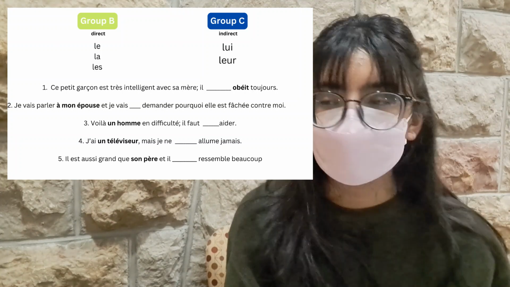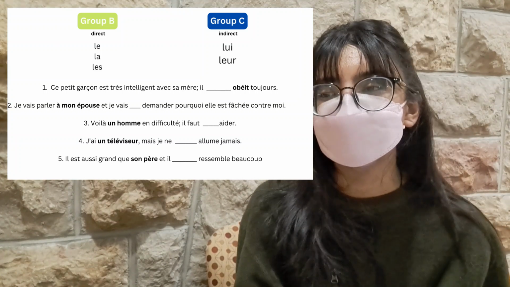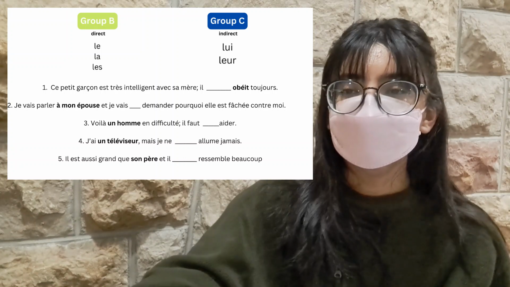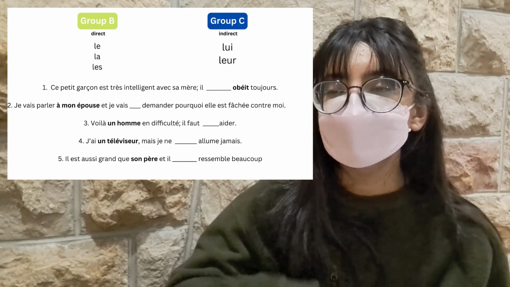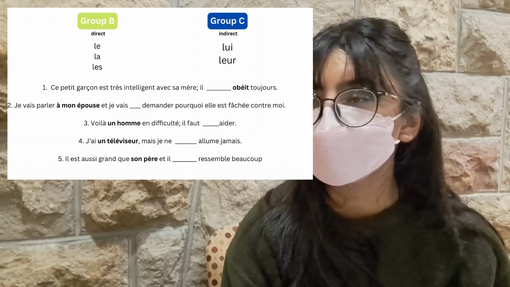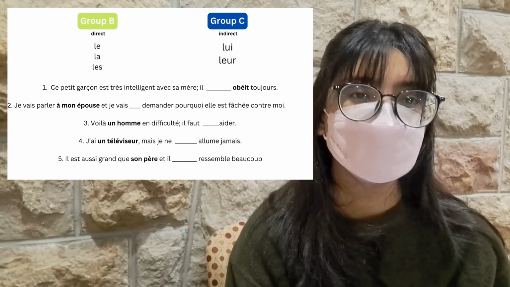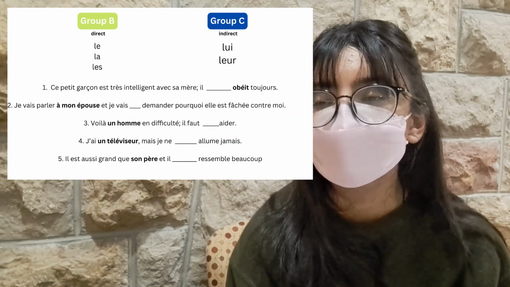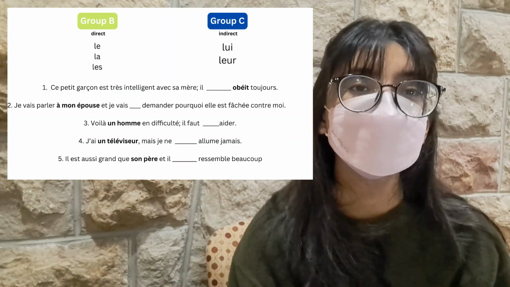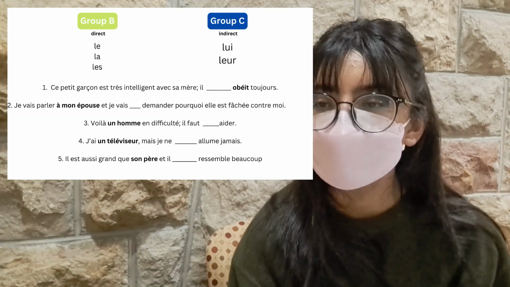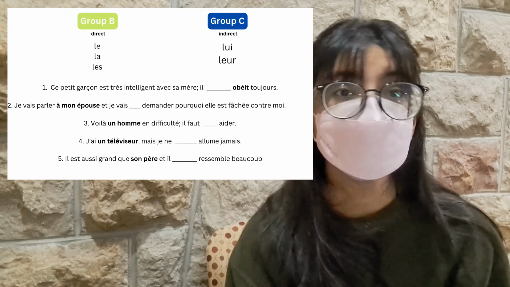So for the first one, "Ce petit garçon est très intelligent avec sa mère. Il, blank, obéit toujours." Now, if we're talking about obéit, we would have obéir, which is the infinitive form. Of course, you obey to somebody. You're not going to obey somebody. It's going to be obey to somebody, and that's the idea of indirect.